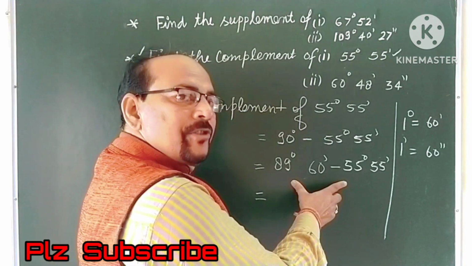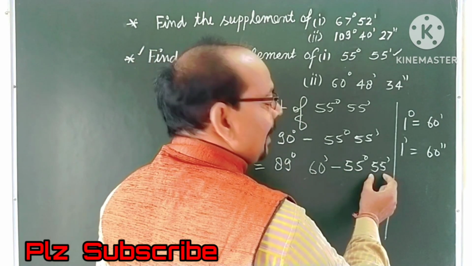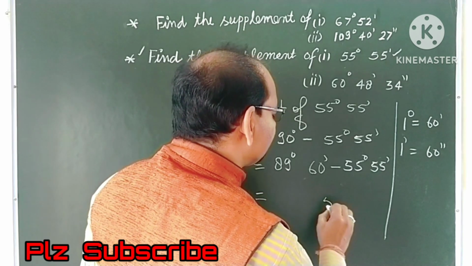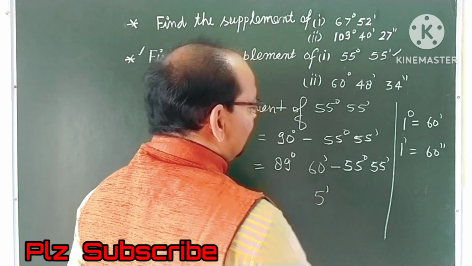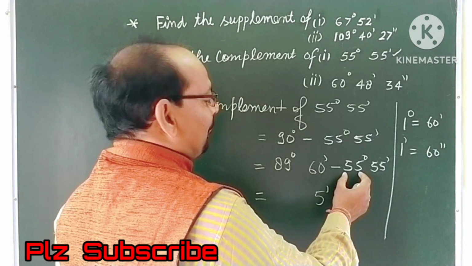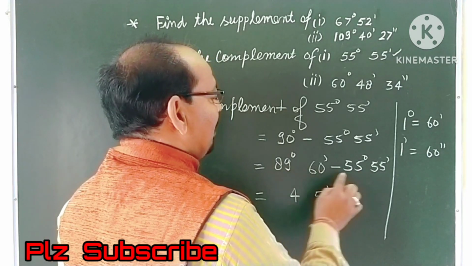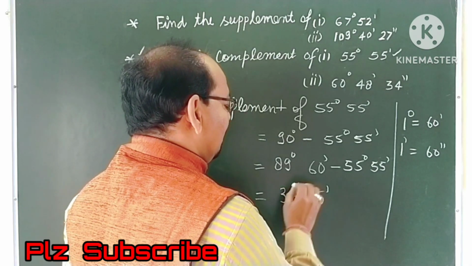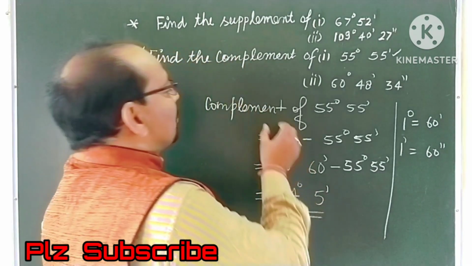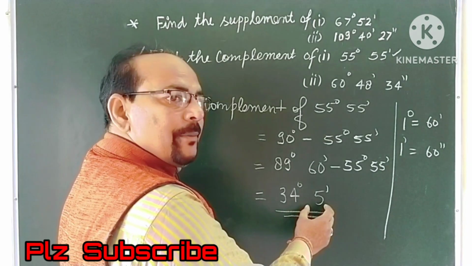Therefore, it will be easily solved. 60 minutes minus 55 minutes, it will be 5 minutes, and there will be 89 degree minus 55: 9 minus 5 is 4, and 8 minus 5 is 3 degree. Therefore, complement of this angle will be 34 degree and 5 minutes.